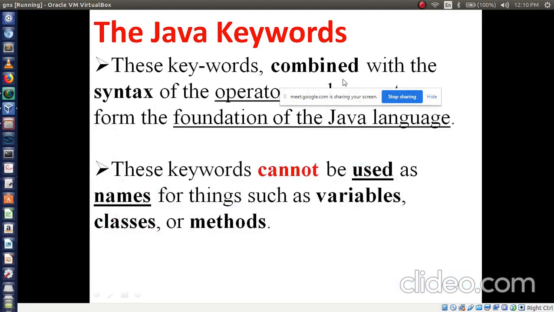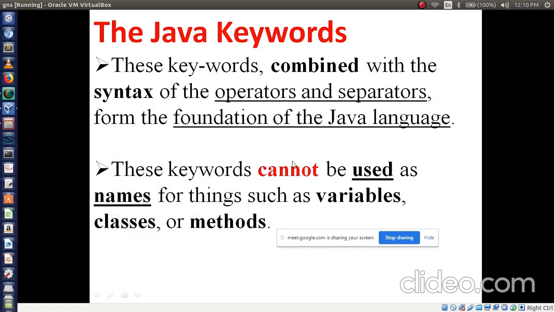Now these keywords combined with the syntax of the operators and separators. We'll see later about separators, but operators, you know, operators means what? It may be arithmetic operators, logical operators, bitwise operators, and so on, right? So we combine these keywords with the help of the syntax of the operators and separators, and they form the foundation of our language, that is the Java language.